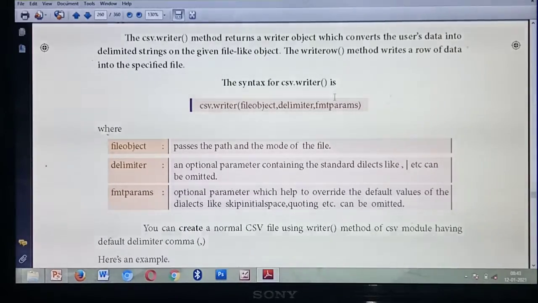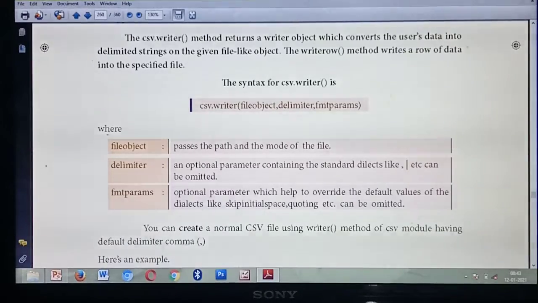What modes have you already studied? Read mode, write mode, append mode, binary mode, isn't it? Among those, which mode are you going to open the file in? Understood? What's the use of the file object? It gives the information about from which location or path you are going to open, as well as which mode you are going to open the file in, read mode or write mode.